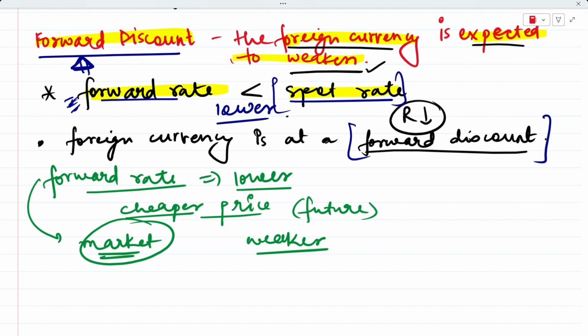Whatever the exchange rate is today, nobody is going to agree that after a period of, let's say, 3 months, they will give you a rate that is higher than the spot rate right now. It will not happen. The forward rate that anybody is going to lock with you is going to be less than the spot rate. So this is the meaning of forward discount.